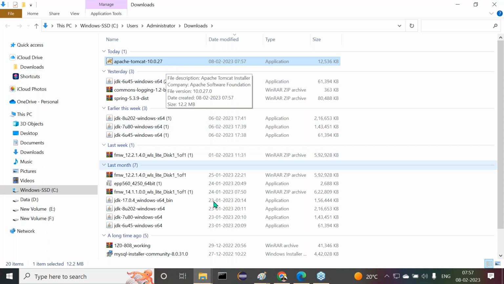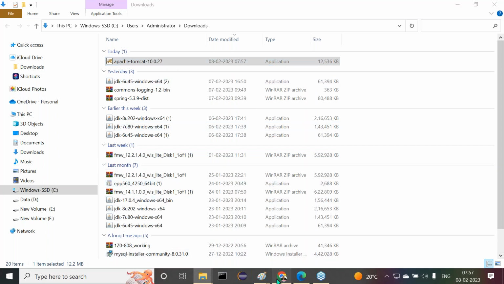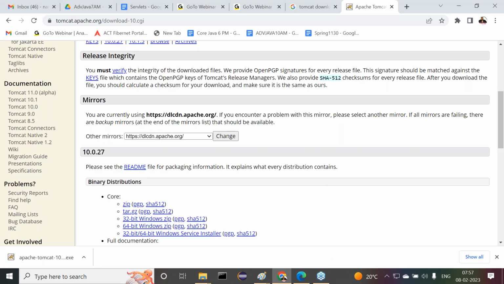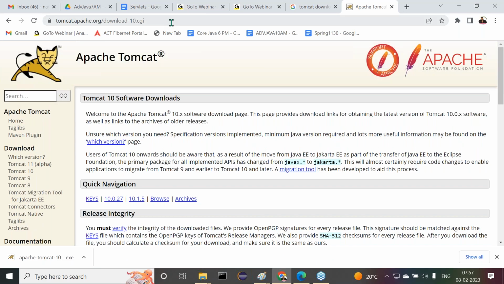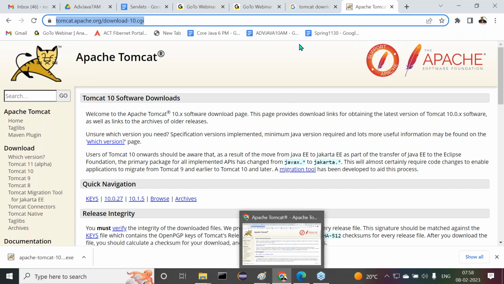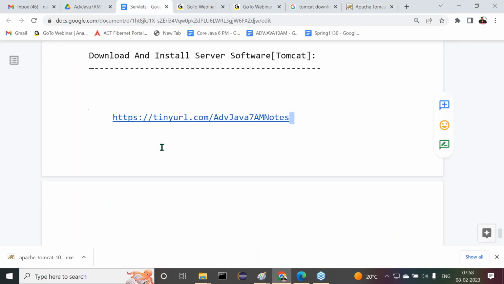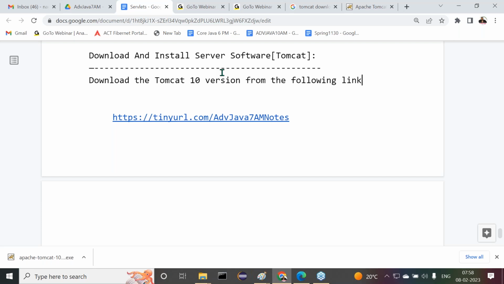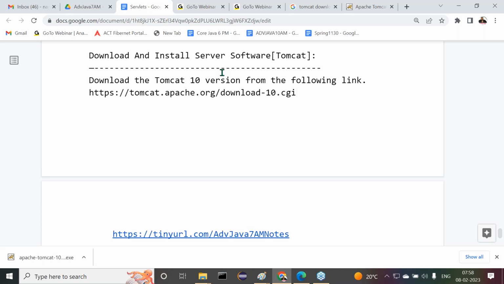Okay, right, sir. Just give a minute of time for the sake of this document. Download the Tomcat 10 version from the following link. There's a link here I have given to you.